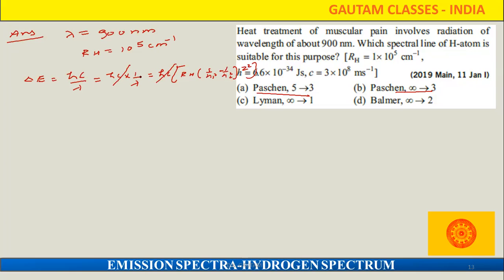So directly what we got at that place, that means we can see here 1 upon n1 square, 1 upon n2 square. After solving this, we can say that hc upon RH lambda Z square.